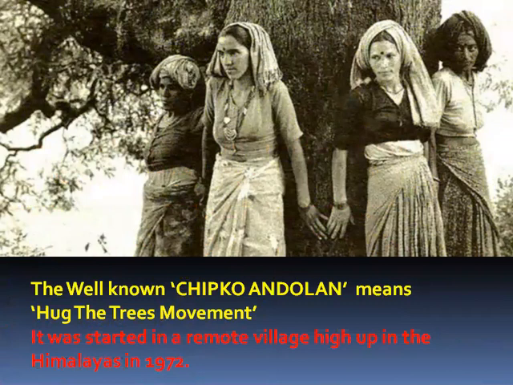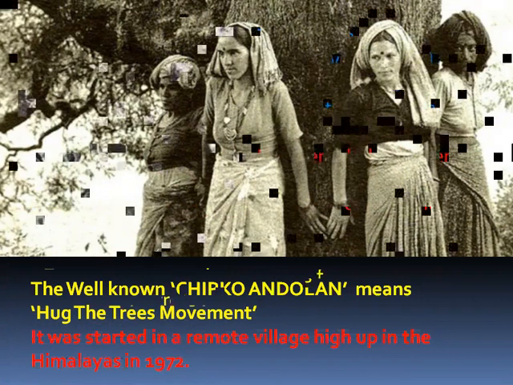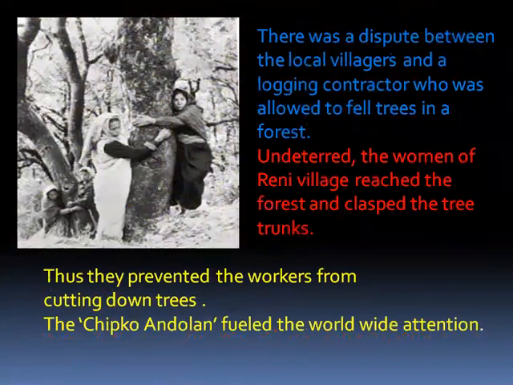What is this picture, children? All of you know it is Chipko Andolan. It means the hug-the-trees movement. It started in the year 1972 in a remote village high up in the Himalayas. There was a dispute between the local villagers and a logging contractor who was allowed to fell trees in the forest.